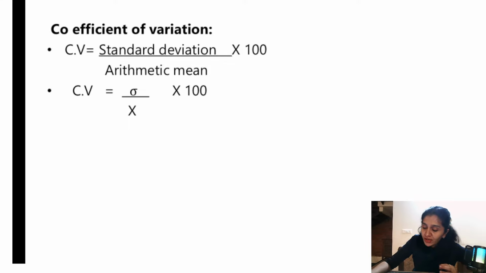The next one is coefficient of variation. In this you need to remember the formula. Coefficient of variation is given by standard deviation in the numerator, and in the denominator arithmetic mean, multiplied by 100. So what does it say? It tells the level of variation. If the CV value is less, there is less variation. If the CV is more, there is high variation. Just remember this formula.